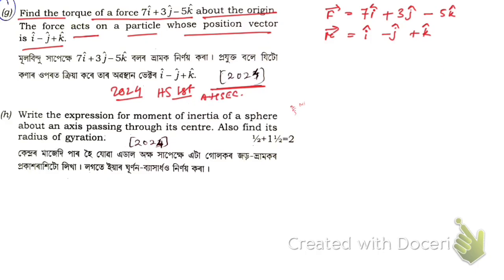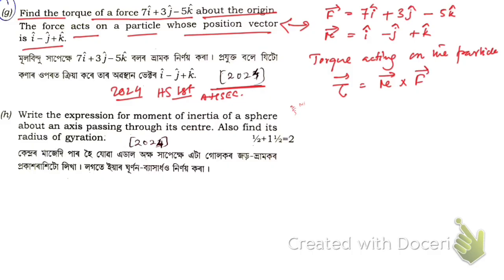Okay, so the torque acting on the particle, answer to this question, is torque equal to R cross F. Then how to find a cross product? So i cap, j cap, k cap.